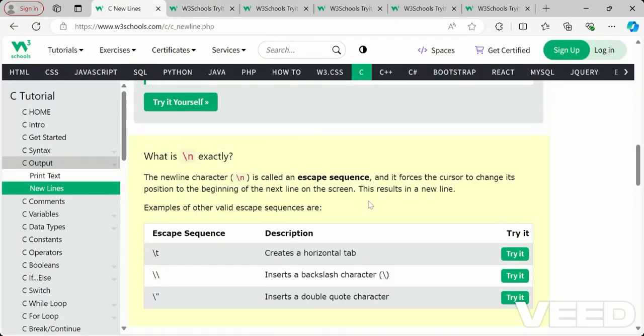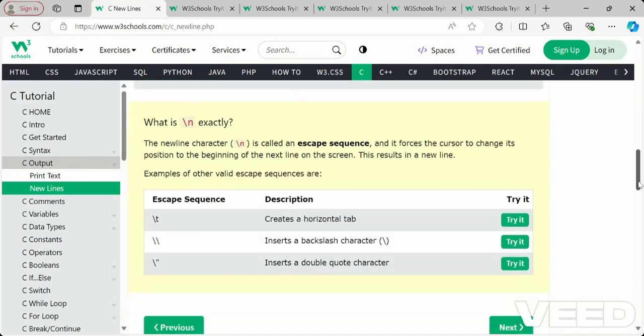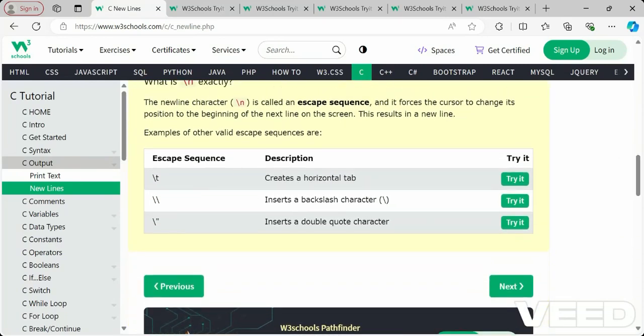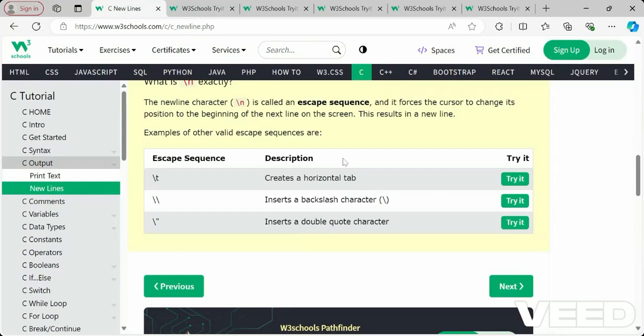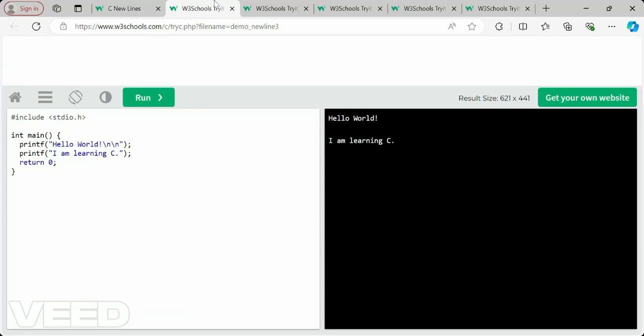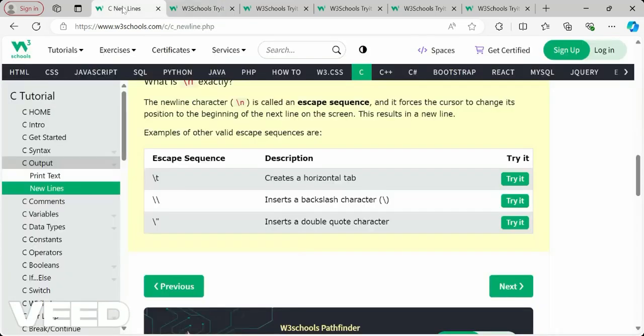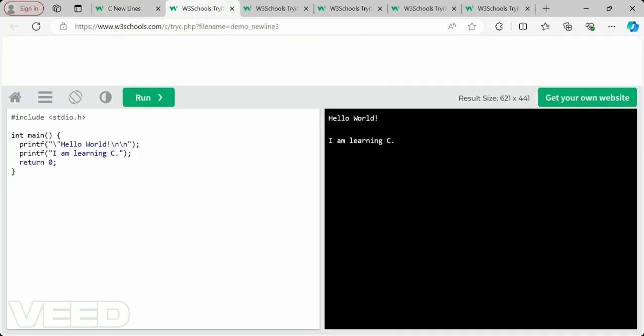So an escape sequence is backslash n, and we also have an escape sequence backslash t, and one to insert a backslash. For example, if you want to have a backslash, then two backslashes will be there. So it will give a backslash character. And if you want quotations, like here you can see hello world is there, I want to have hello world in quotations, then what we have to do is have a backslash and then a quotation mark.